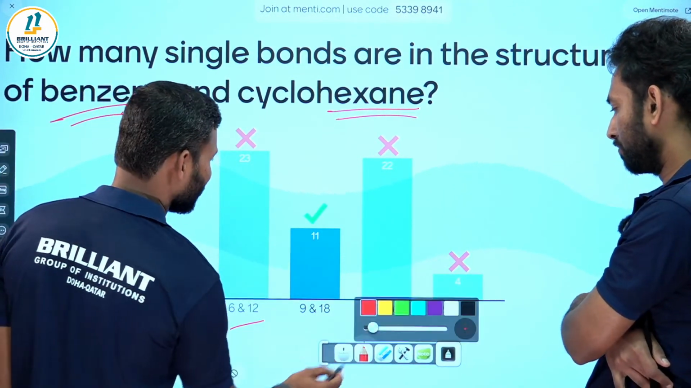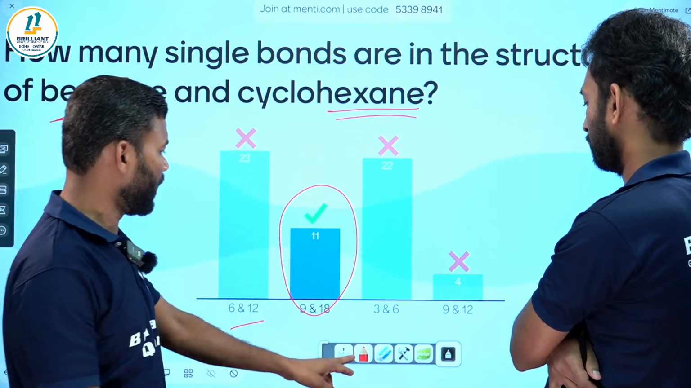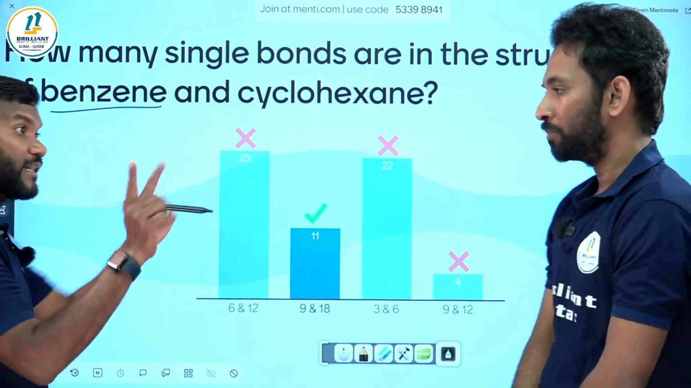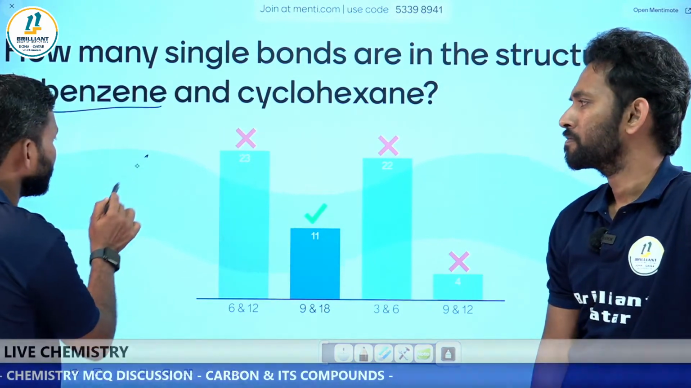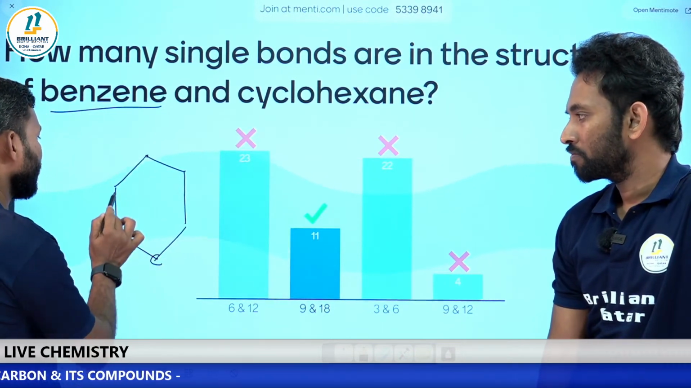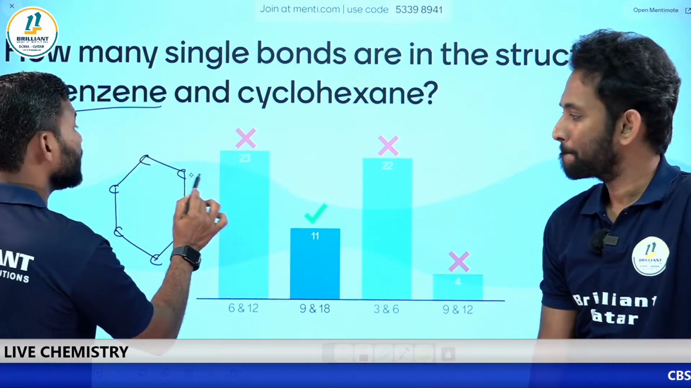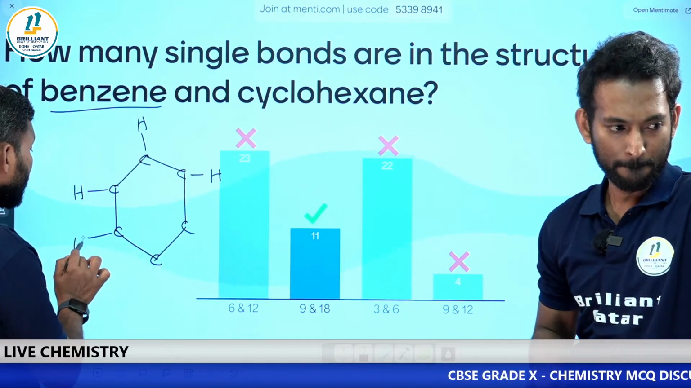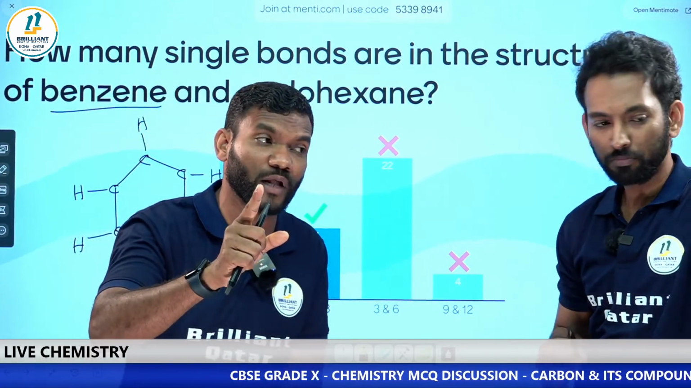Yes, there is a confusion. The correct answer is this one. I will just draw the structure of benzene, then they will get an idea. You know it. What is the structure of benzene? Benzene is C6H6, right? Everywhere in the corner we have one carbon, and each carbon gives us 1 hydrogen.